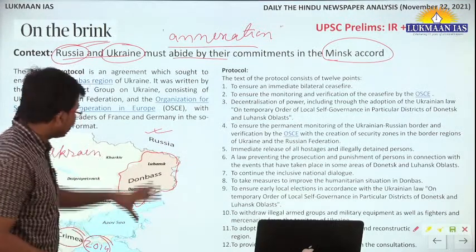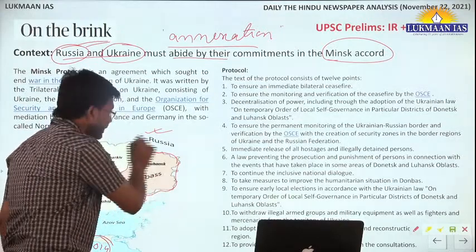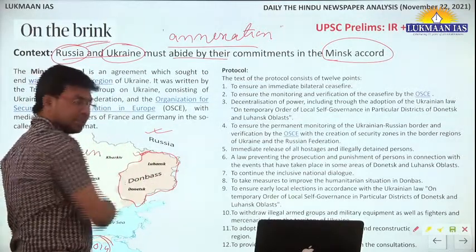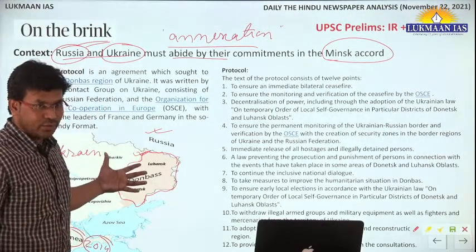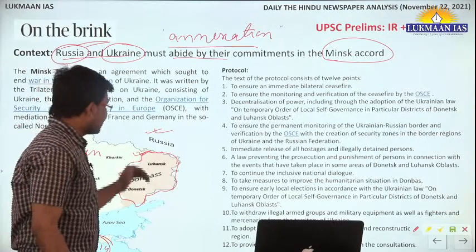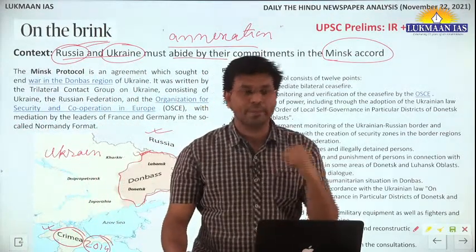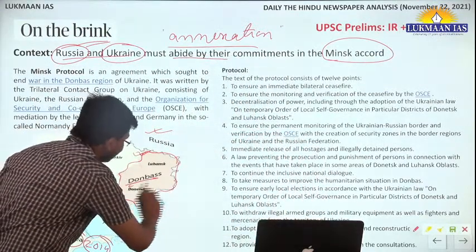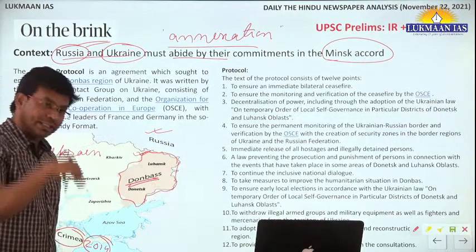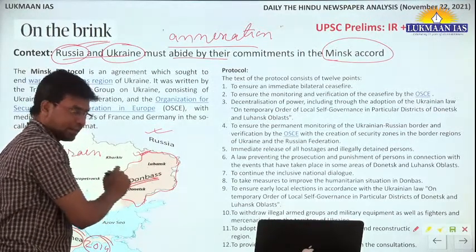It simply means this territory is legally a territory of Ukraine, but when we talk about the internal power structure, the power is with the people backed by Russia. You're getting my point? So this territory is indirectly under the control of Russia, because they have their power here.